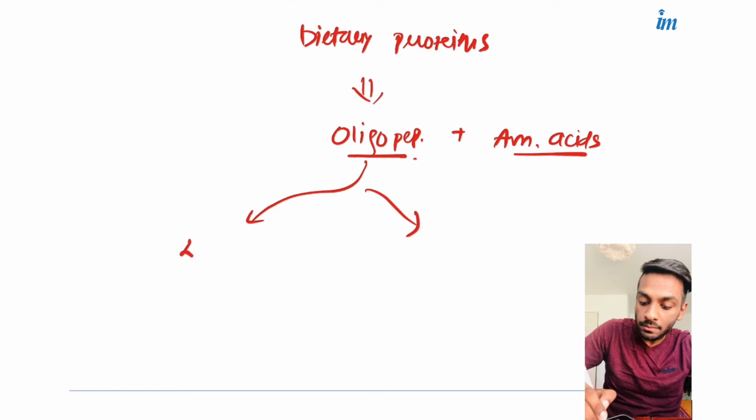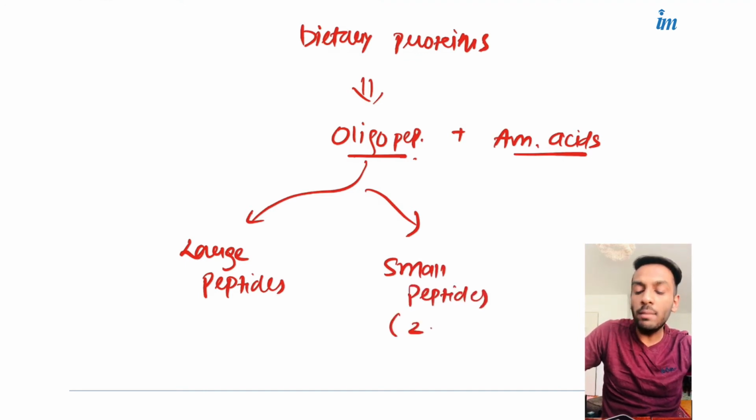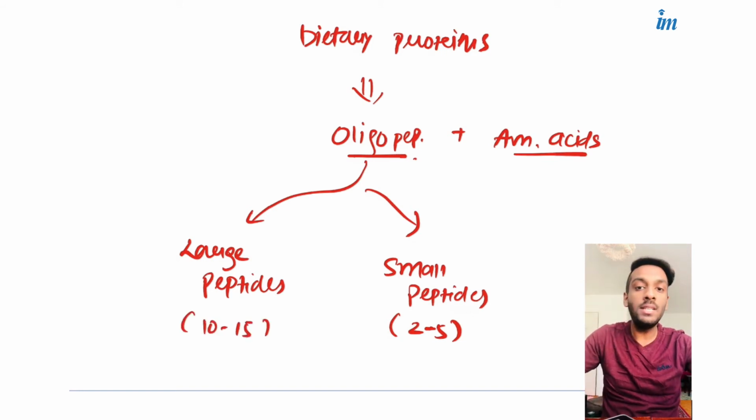Now what we need to discuss is that there are two types of oligopeptides: large peptides and small peptides. Small peptides means a 2 to 5 amino acid chain, large means a 10 to 15 amino acid chain, and amino acids means the single amino acids.